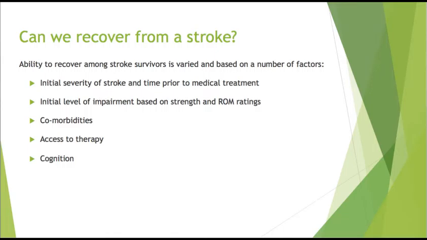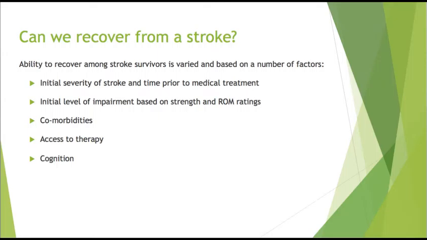As we discussed earlier, the initial level of impairment based on strength and range of motion ratings is a strong indicator of someone's ability to walk or perform other functional activities independently. Some patients have comorbidities prior to having their stroke that are still apparent after the stroke. This can include obesity, older age, or prior orthopedic impairments that may make mobility difficult.